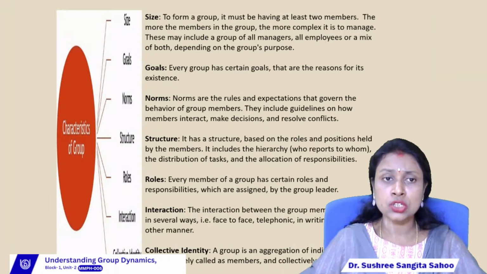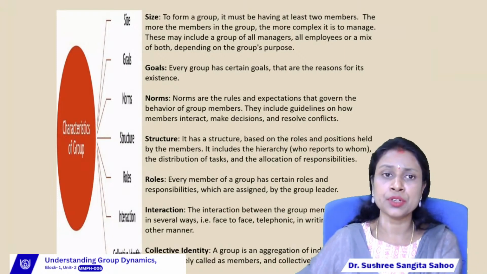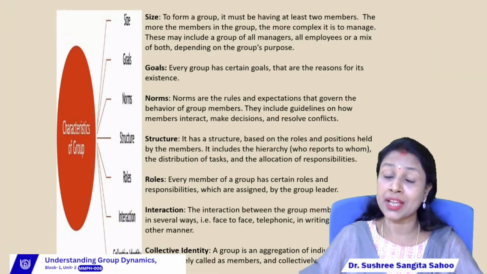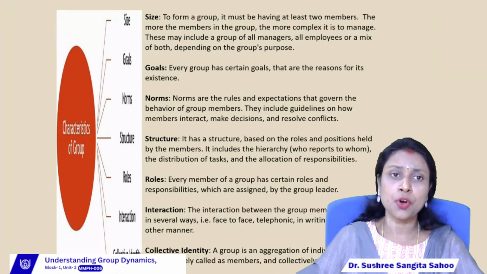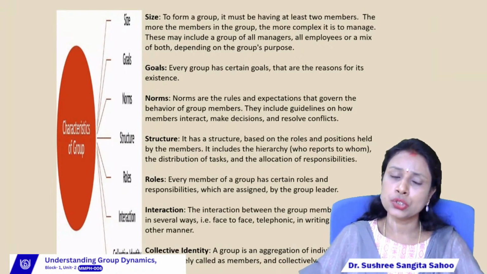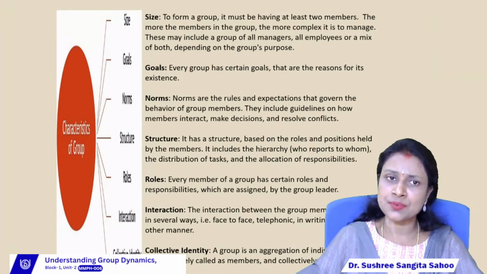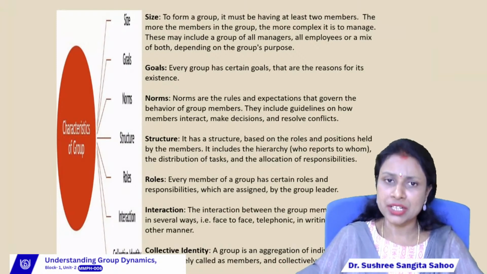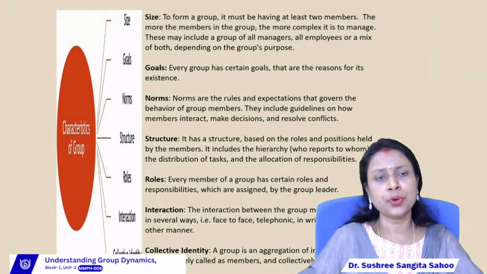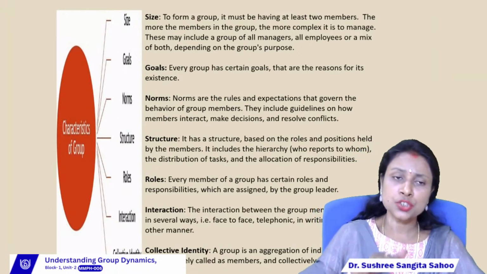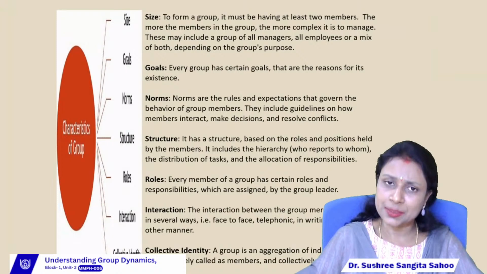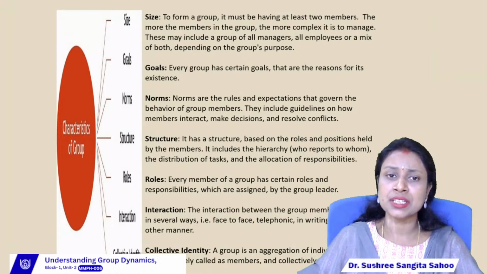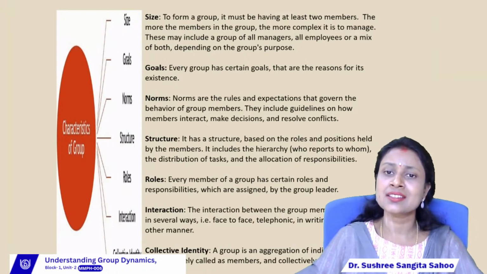So the rules or norms of one group will be different from the norms of another group, because the mindset of all the group members is not the same, and the goals or objectives of all the groups are not the same. So on the basis of the goals or objectives, the group members form certain rules and regulations, right? The groups also form rules and regulations for the smooth functioning of the activities of that particular group. They include guidelines on how the members interact, make decisions and resolve conflicts, right?